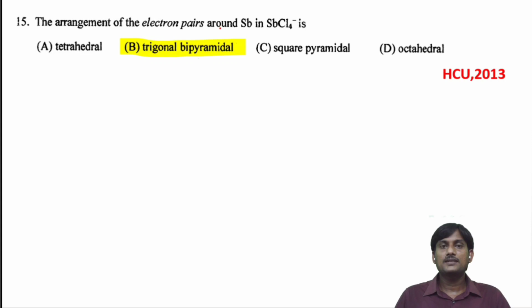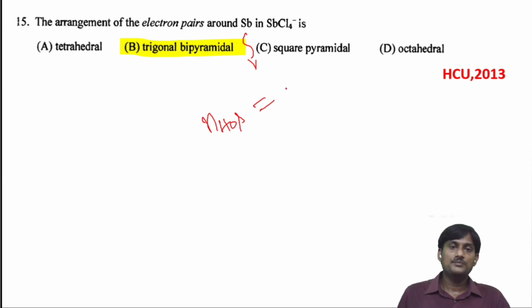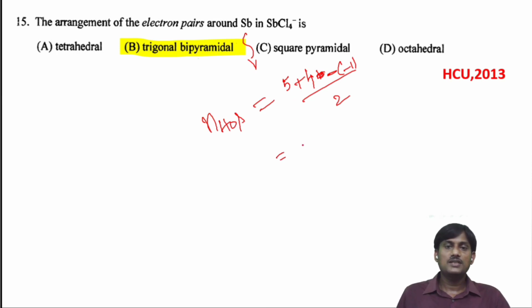The arrangement of electron pairs around Sb in SbCl4 minus. Here Sb belongs to the nitrogen family. The number of hybridized orbitals can be calculated. The number of valency electrons on Sb will be 5 plus the number of monovalent atoms, 4, and minus of charge, minus of minus 1, by 2. It will be equal to 5 plus 4, 9, 9 plus 1, 10, 10 by 2, equal to 5. So the hybridization will be sp3d.